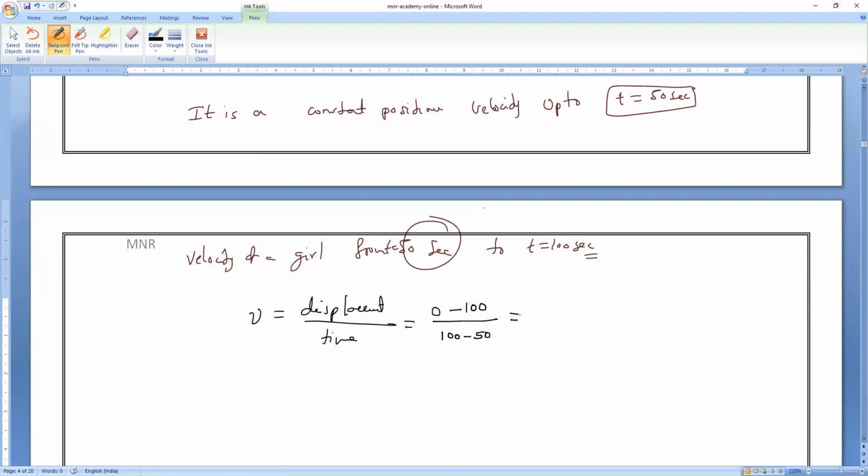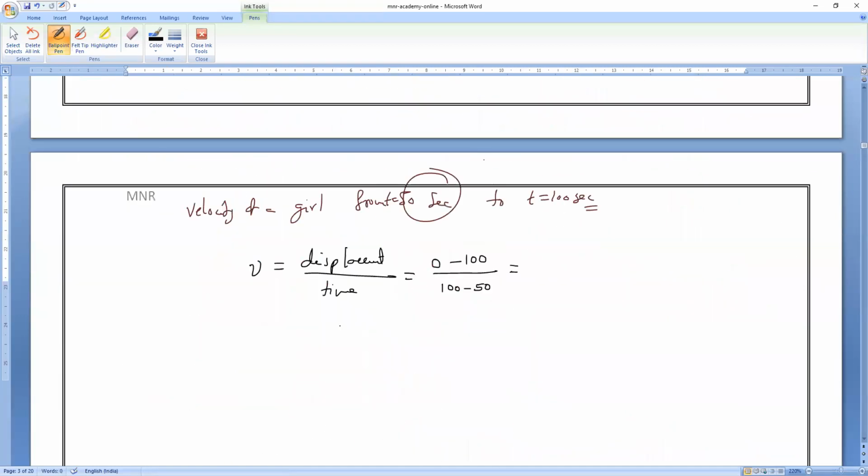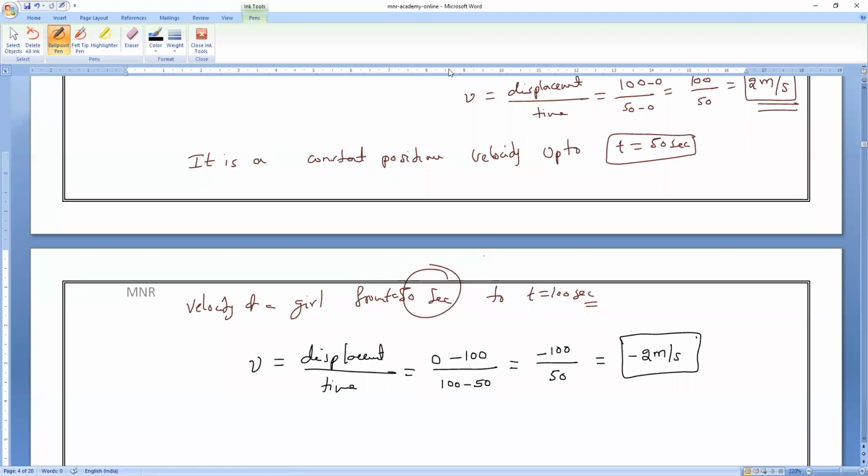Is it okay? Clear? That is what you have to remember. Any doubt? So 0 minus 100 divided by 50. So what is our velocity? Minus 2 meter per second. Okay, not square, 2 meter per second. Understand? Yes, sir. So going time, she went with 100 minus 0 only, no, sir.